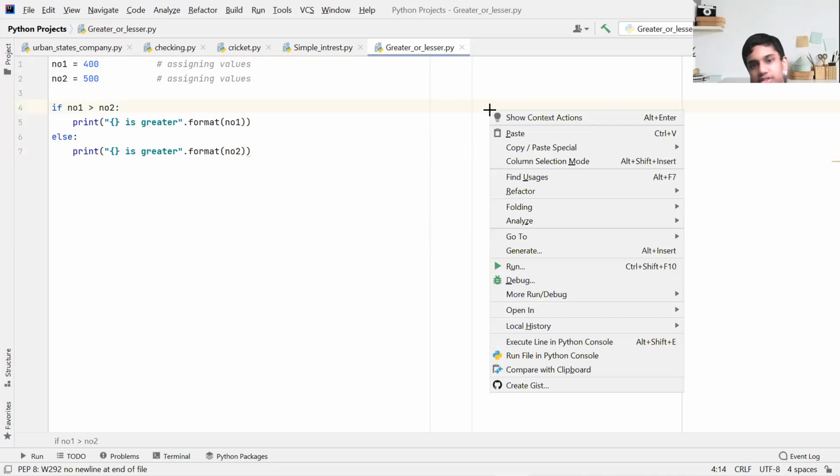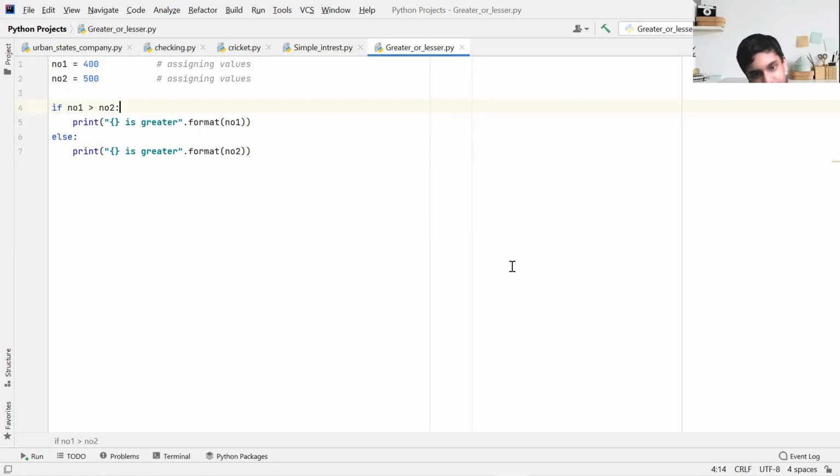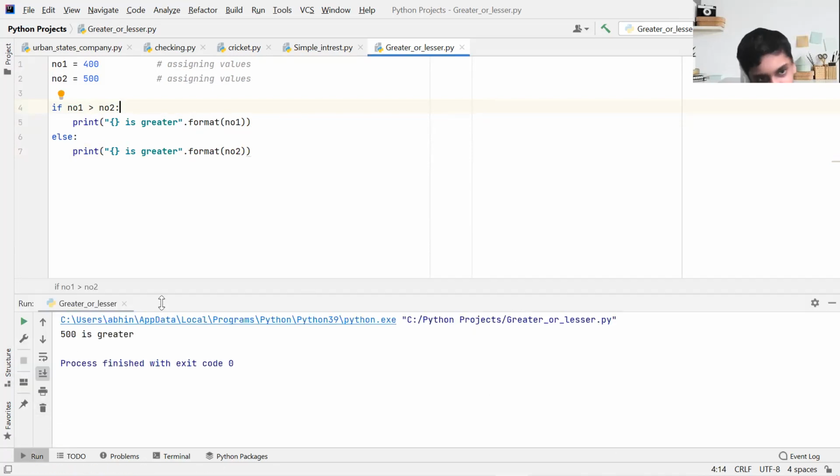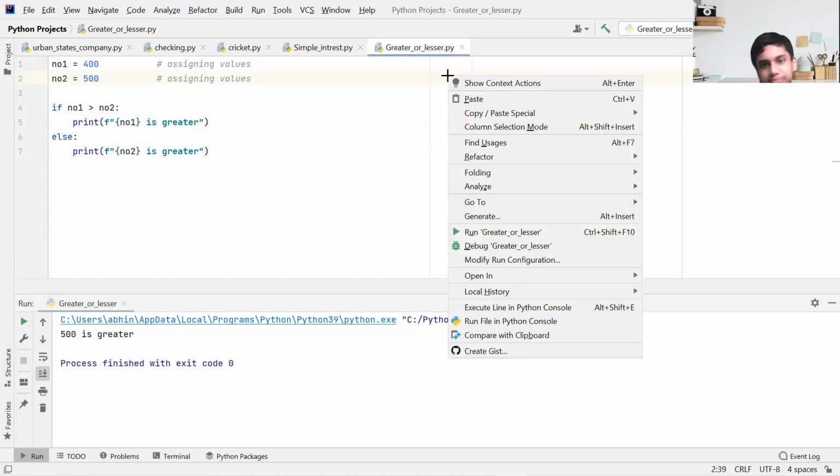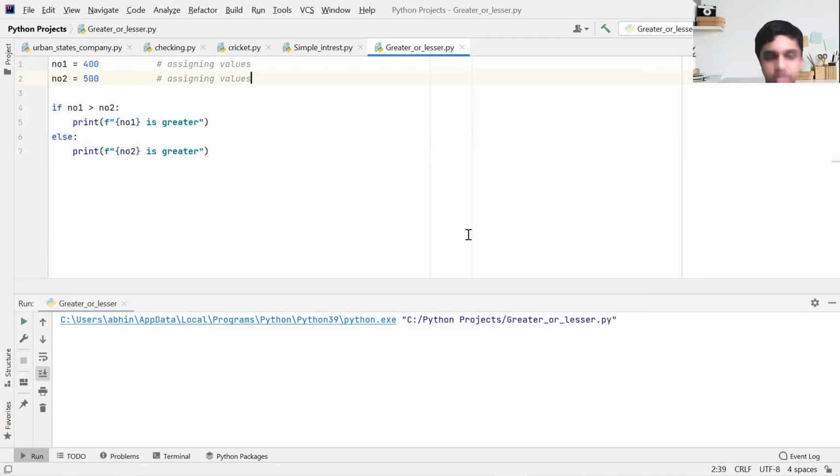So I'm going to run this Python file. Run. 500 is greater. That's basically no2 is greater. The same thing could have been done in another way as well. If you want, you could put no1 here and put an f before that. This is called an f string. It's a little bit advanced, but you can surely try. So here also the output will be the same.